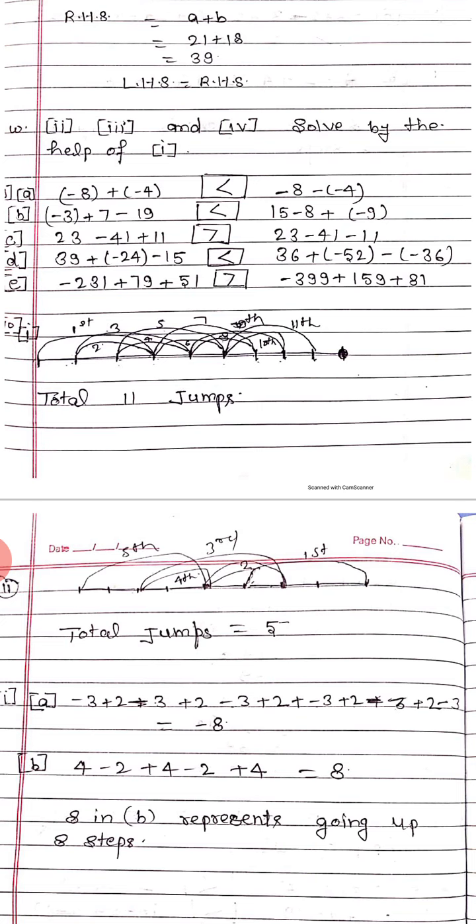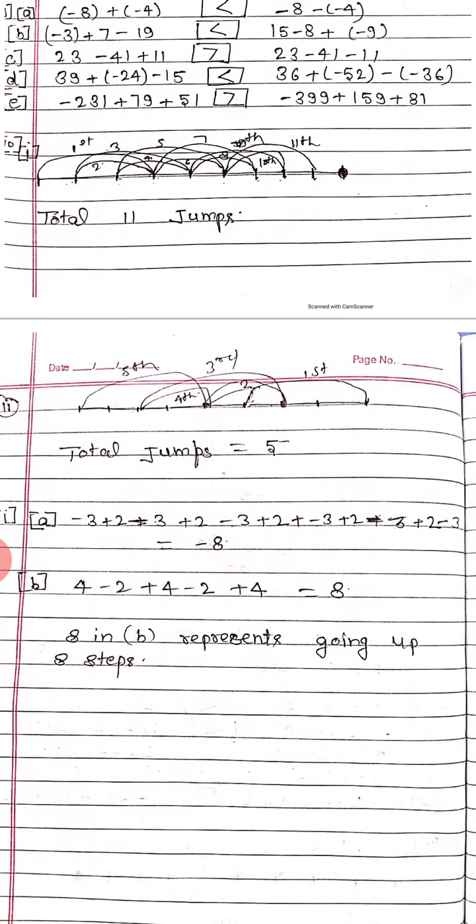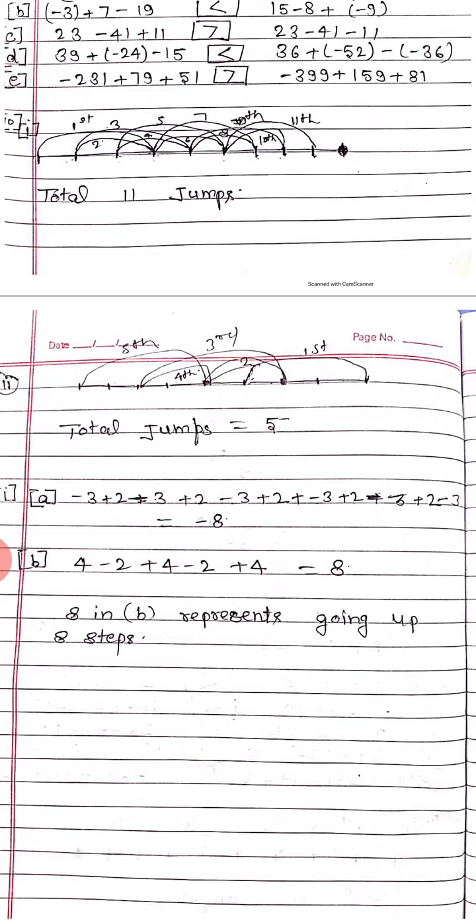Question number 2, after drinking water he wants to go back. For this he jumps 4 steps up and then jumps back 2 steps down in every move. In how many jumps will he reach back to the top step? See the diagram and we get total jumps 5.